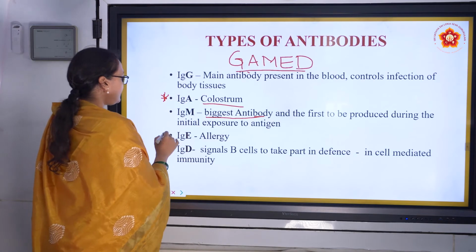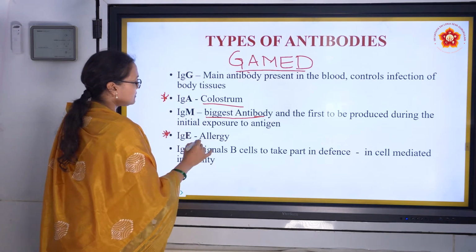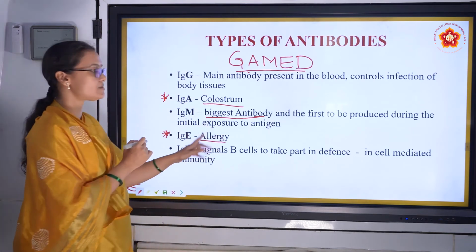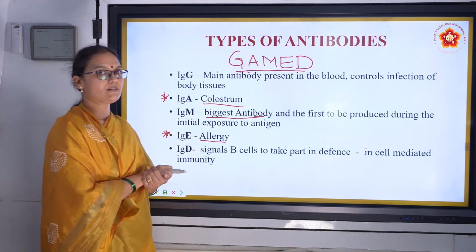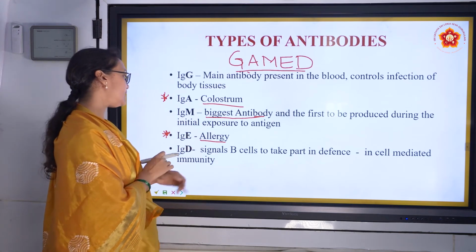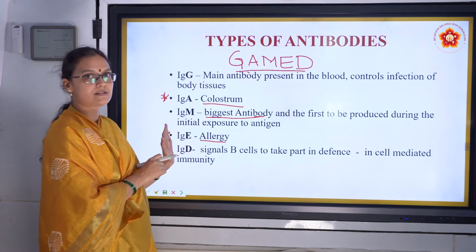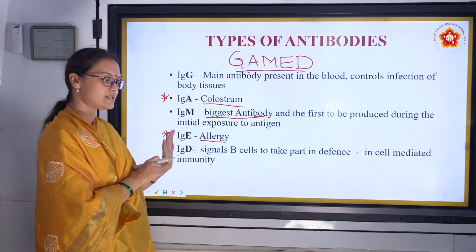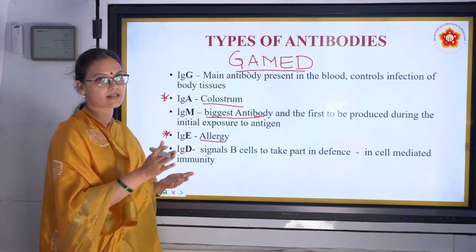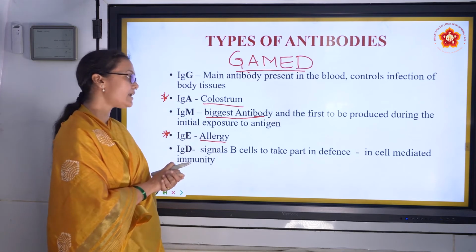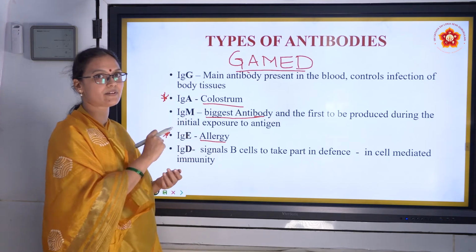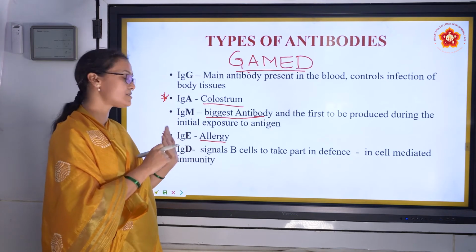And then IgE, this is also one of the very important questions. IgE is produced during allergies. And then finally IgD. What does IgD do? IgD is present in the body all the time. It will indicate to the B cells whenever there is infection: come on, it's time to produce antibodies.